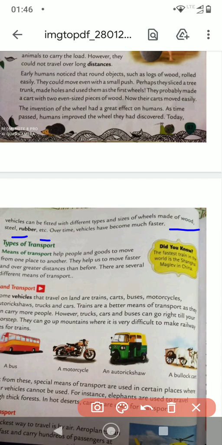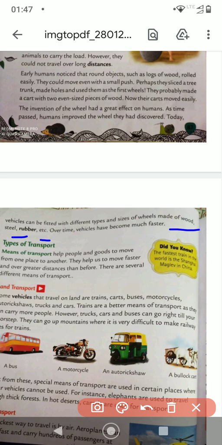And when your wheel becomes smooth, it might skid or slip. It doesn't get proper grip on the land. Alright, so nowadays you get different types of wheels. That's how humans are improving. So children, these are all about the wheels.